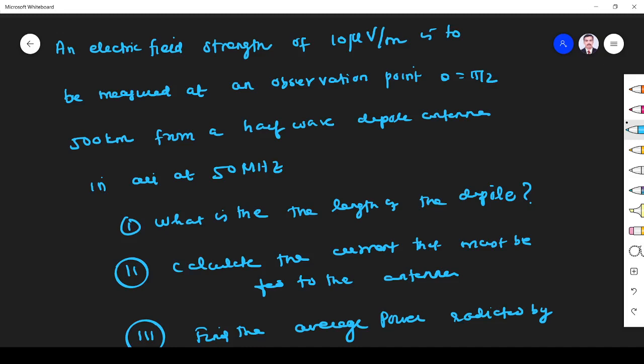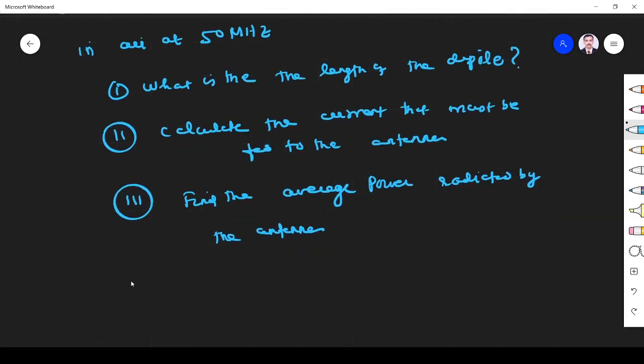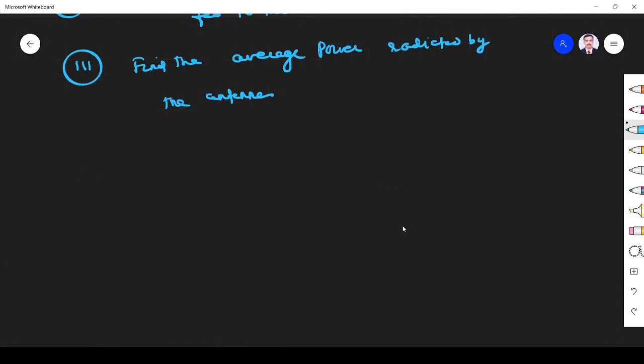The question is: an electric field strength of 10 microvolt per meter is to be measured at an observation point, theta is equal to pi by 2, 500 kilometer away from the half-wave dipole antenna in air at 50 megahertz. So you see our antenna is here, right?